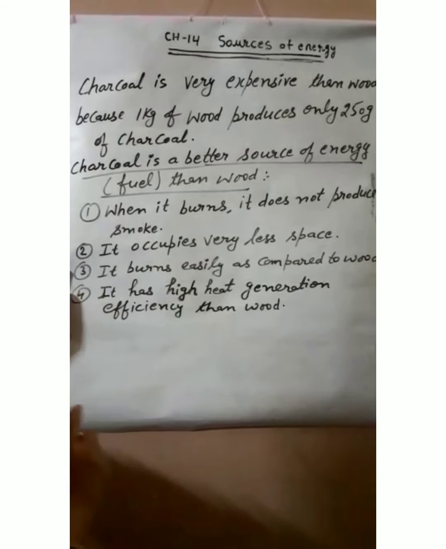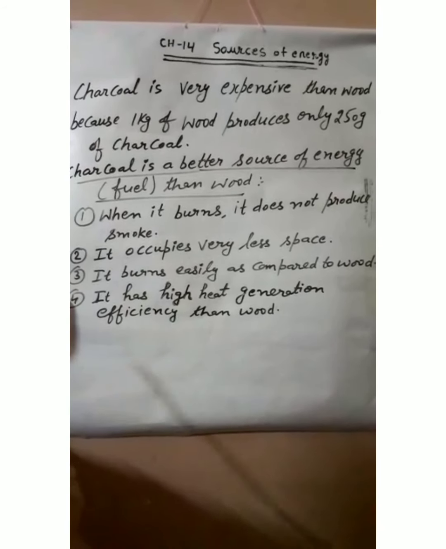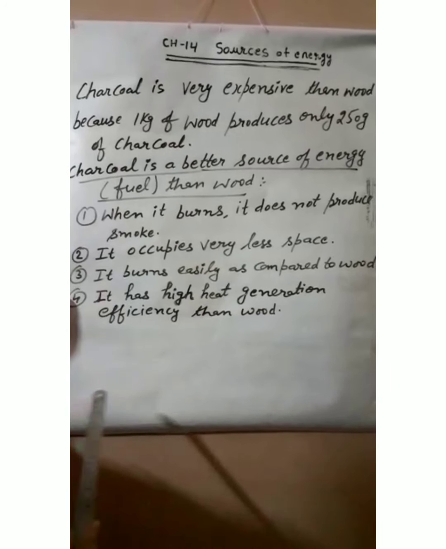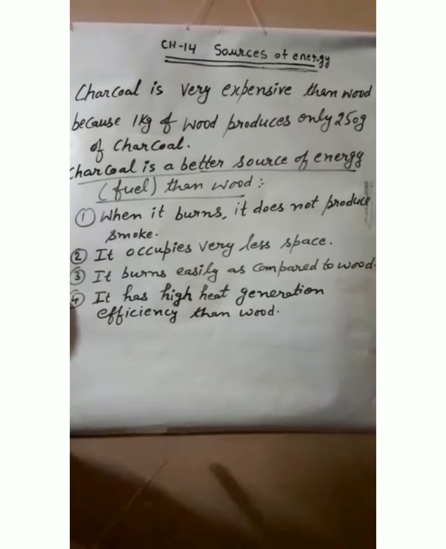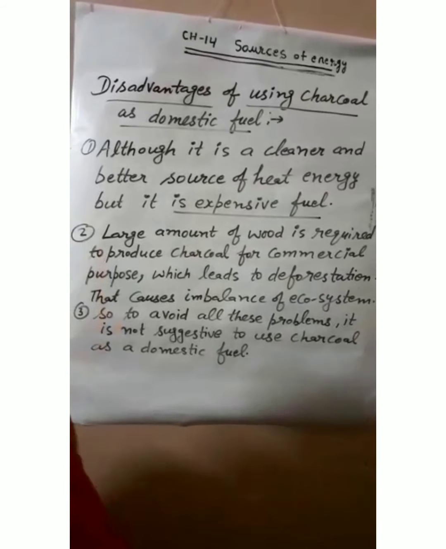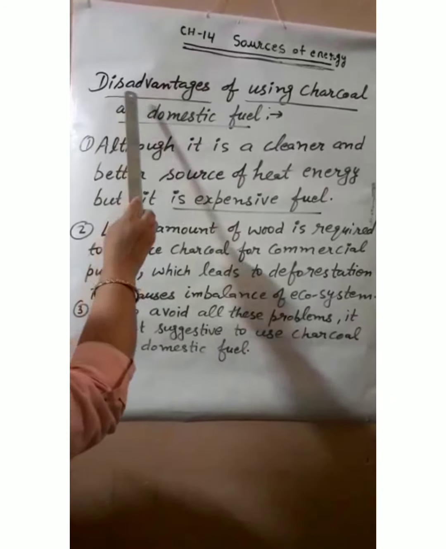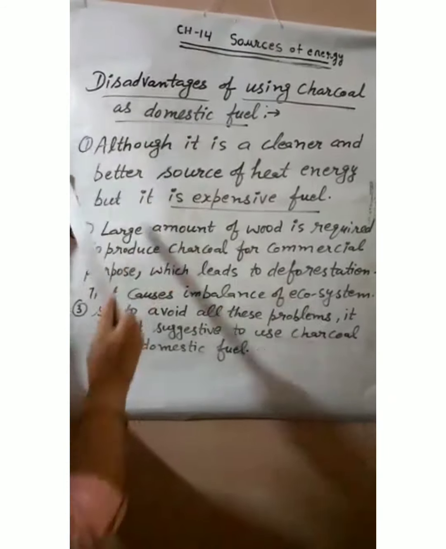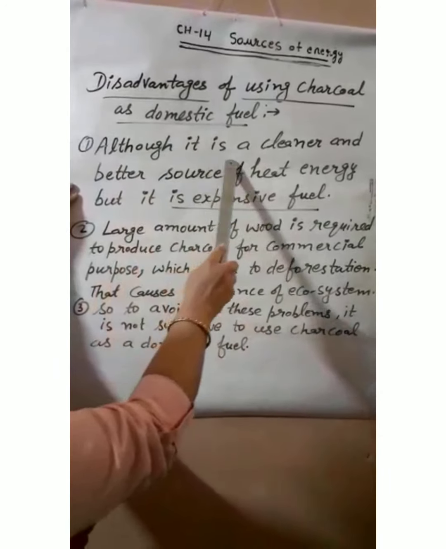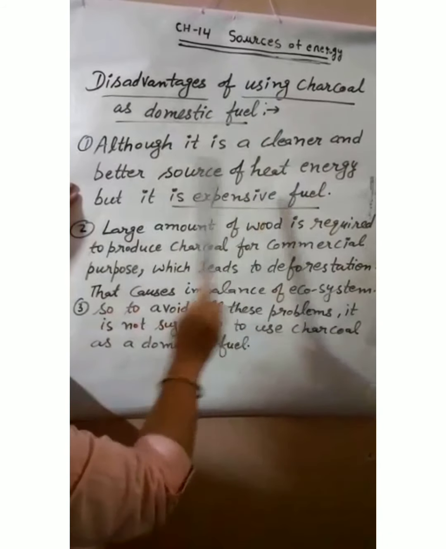But still charcoal has its own disadvantages also, because of which we can't use it as a domestic fuel. So let's see why we can't use it as a domestic fuel. We have seen that charcoal is a better fuel than wood. Now let's see what the disadvantages are by which we cannot use it as a domestic fuel for commercial purpose. So the first point is, although it is a cleaner and better source of heat energy than wood, it is a very expensive fuel.